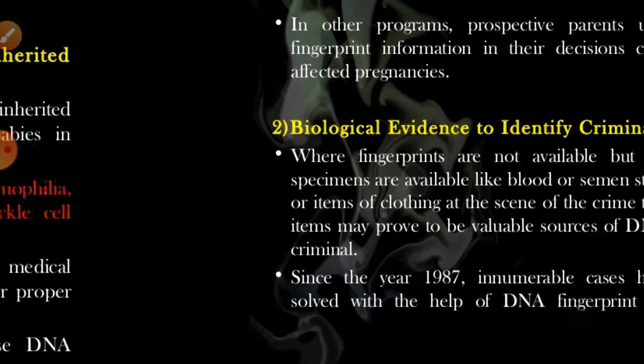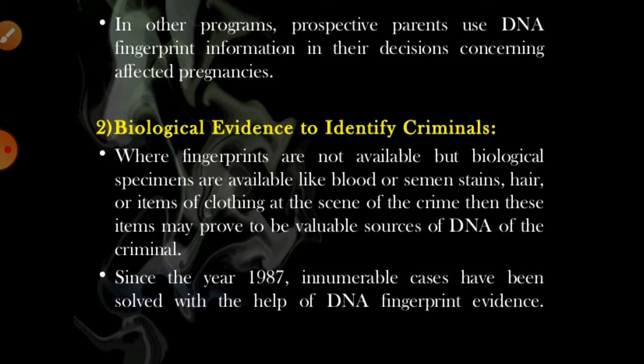Another application is using biological evidence to identify criminals. Where fingerprints are not available but biological specimens are available, like blood stains, semen stains, hairs and clothing from the scene of the crime, these items may prove to be valuable sources of the DNA of the criminal. Since the year 1987, innumerable cases have been solved with the help of DNA fingerprint evidence.